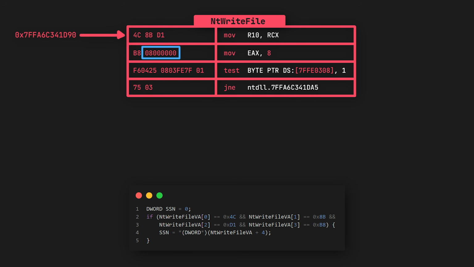Now, since the syscall number takes up 4 bytes in size, or a DWORD, we need to typecast it to a pointer to a DWORD, and then dereference it here to obtain the actual syscall number. If we don't do that, we will end up reading only 1 byte from the 4 bytes. By the way, if you actually read only 1 byte, it will still work because the syscall number for NtWriteFile is 8. But if you are trying to extract the syscall number for another API that is greater than 255, it will fail because the maximum number that can be represented by 1 byte is 255. So the best practice is to read the whole 4 bytes just to be safe.